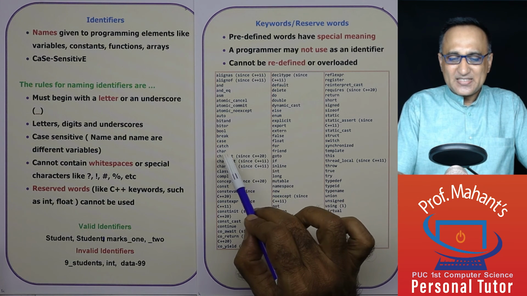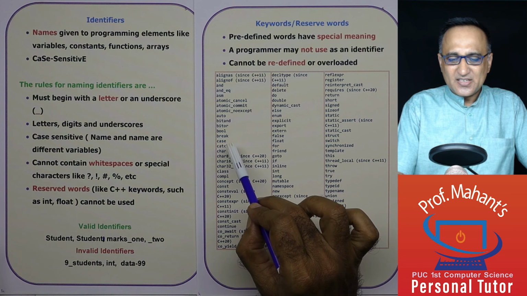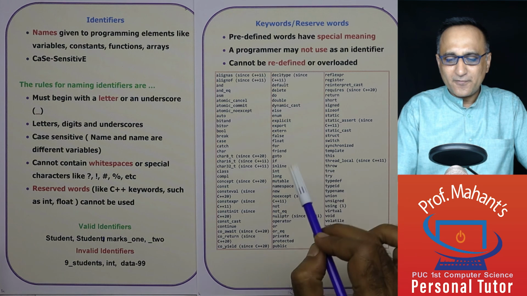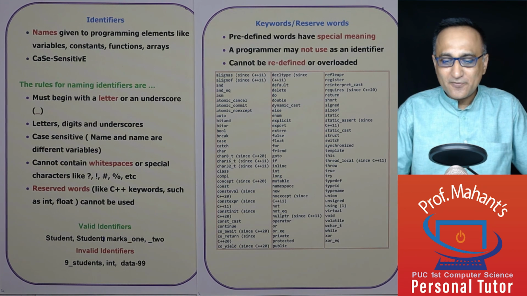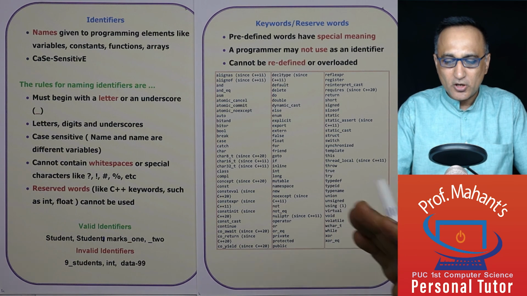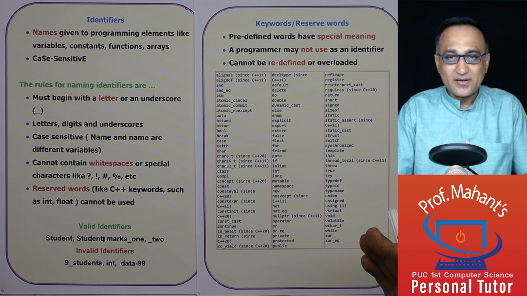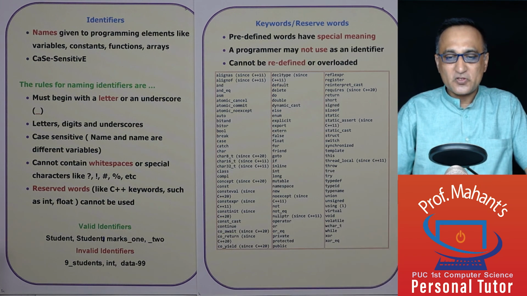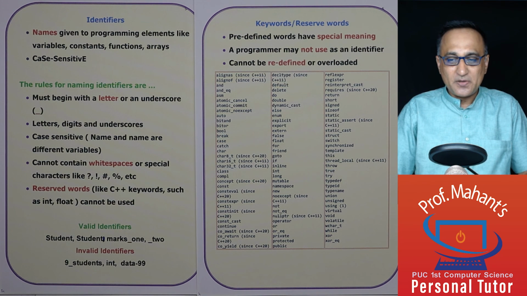For example, char, catch, case, break, do, delete, double, float. These are all examples of reserved words. For, goto, typedef, union, struct. These are all examples of reserved words or keywords which have special meaning, which are used by a compiler for very specific purposes.